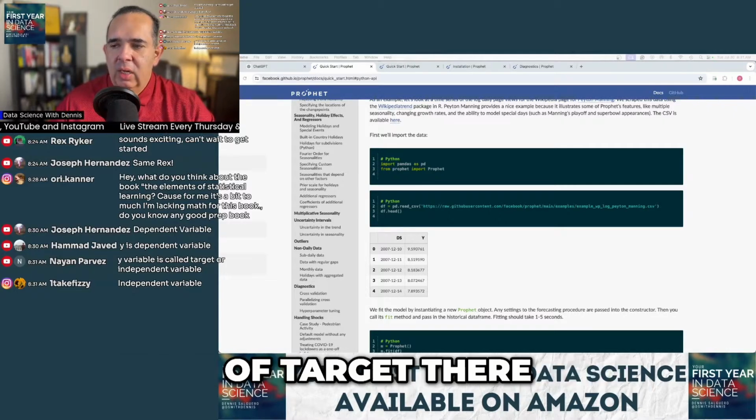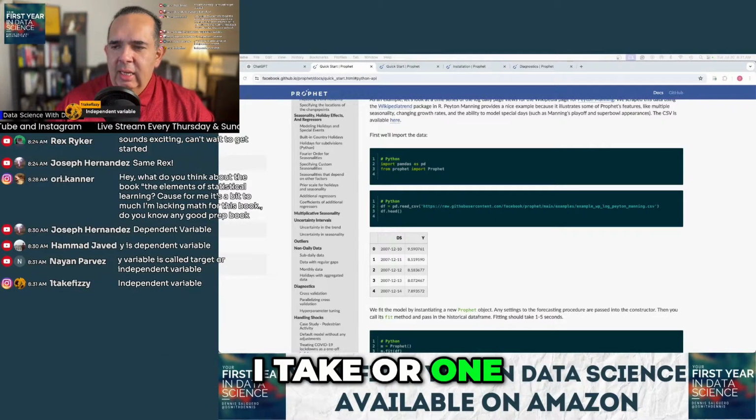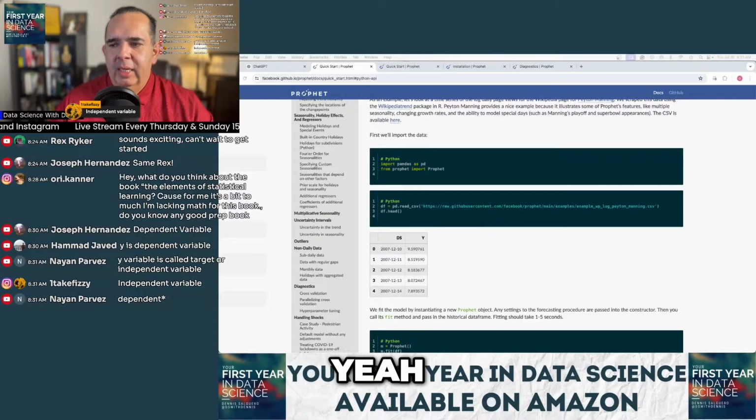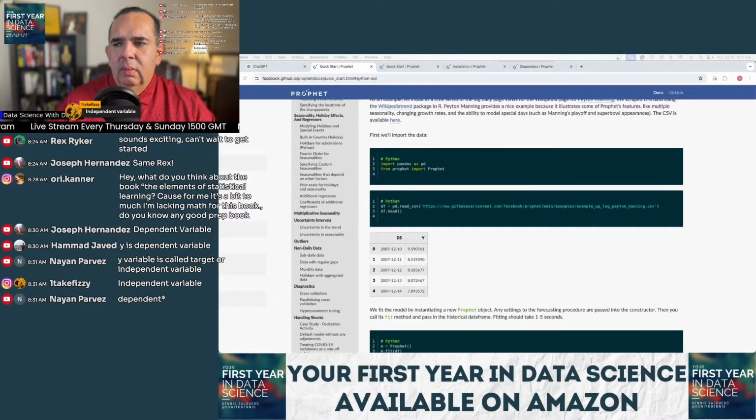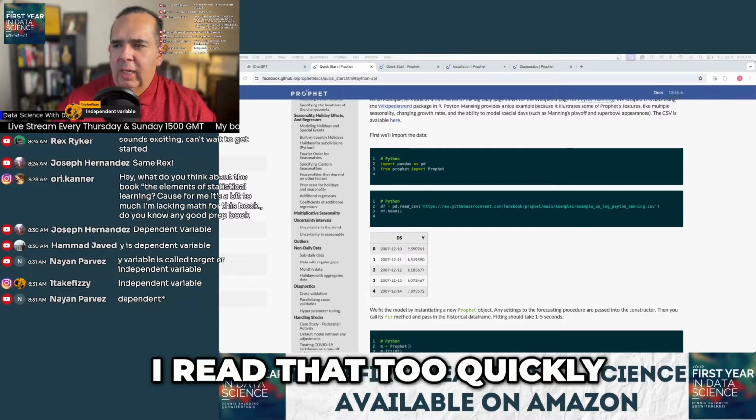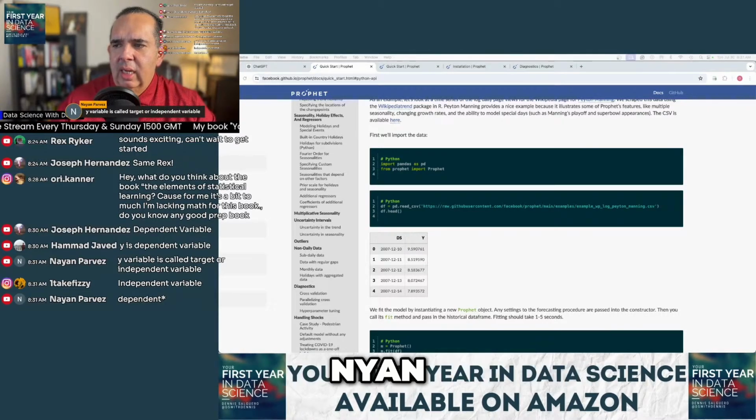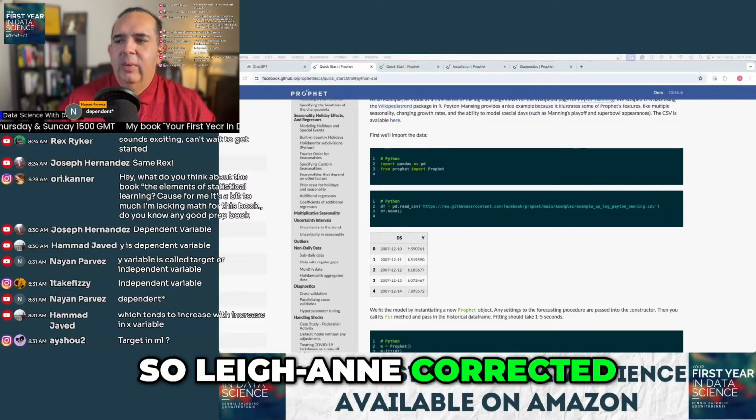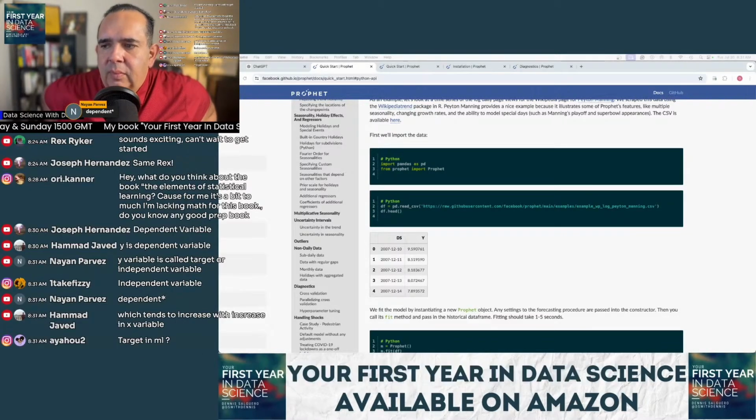Wonderful, I like the use of target there. One take Fizzy says independent variable. Yeah. Actually, no, I'm sorry, I read that too quickly. Nayan, you got it backwards actually. So Nayan corrected themselves: a dependent variable. Yep.